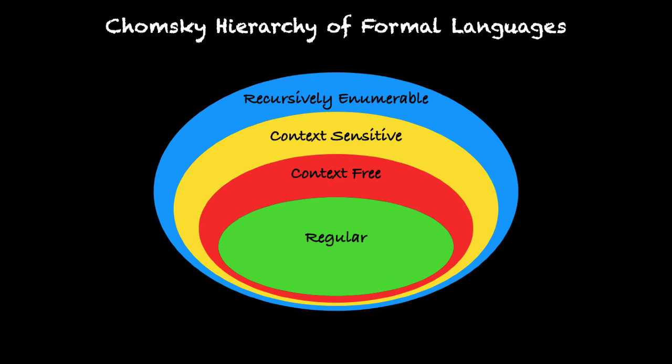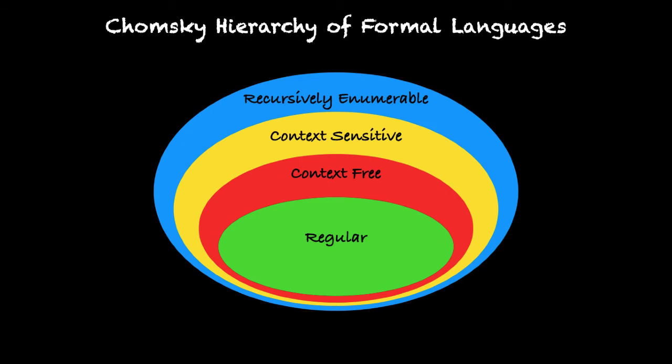The broadest set of formal languages is called recursively enumerable languages. Then a subset of that is called context sensitive, which means that the grammar rules depend on the context in which they are set. Then a subset of context sensitive languages is context free languages, where the grammar rules do not depend on the context.